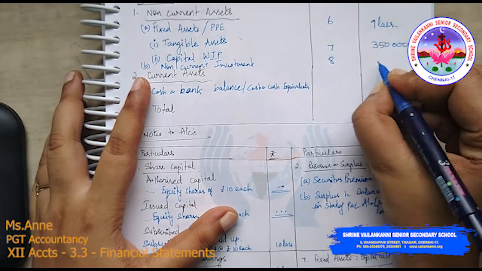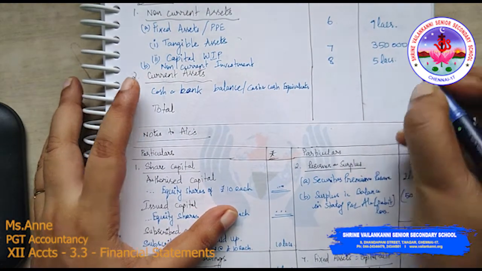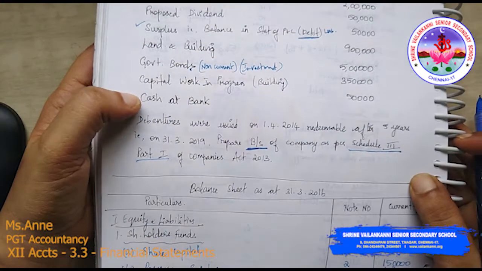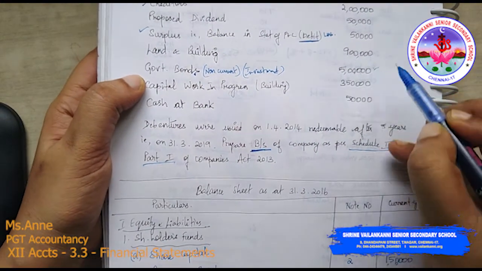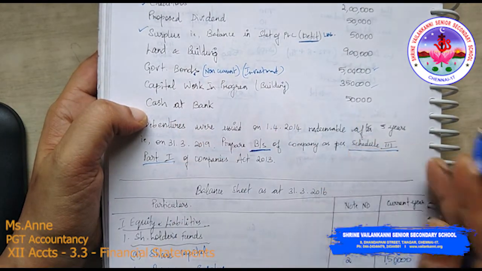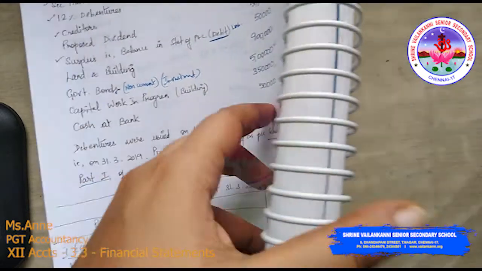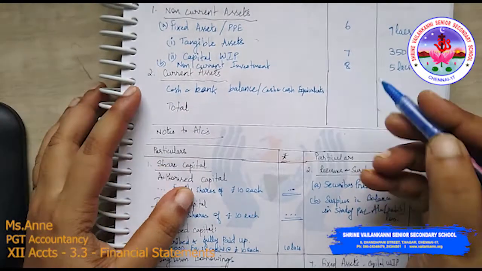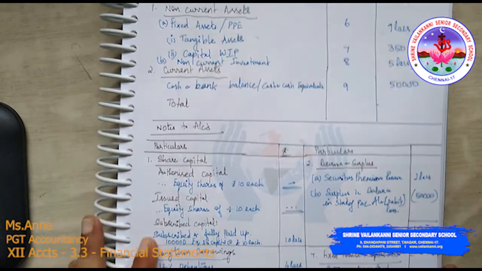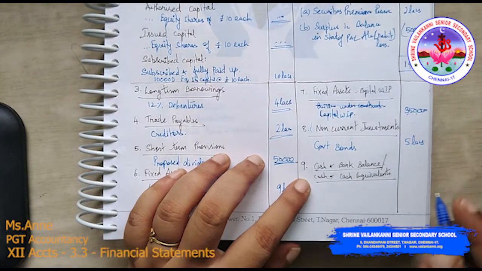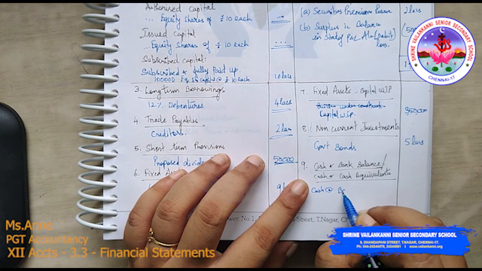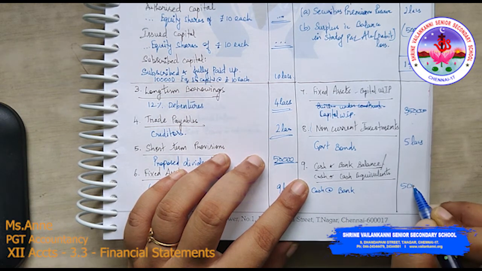So I am writing it here as 5 lakhs. Okay, and then what else do you have? Cash and bank you have 50,000. We need to write it as cash and cash equivalents. So note number 9, cash at bank 50,000.